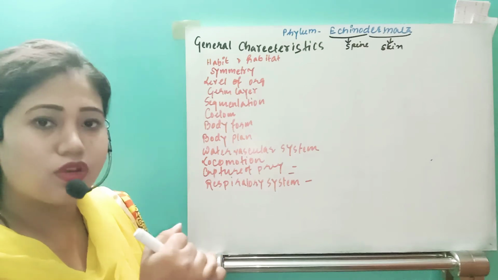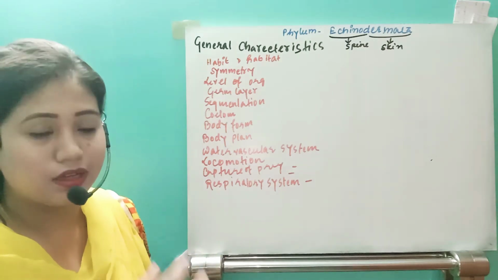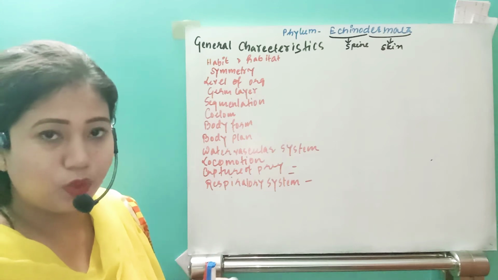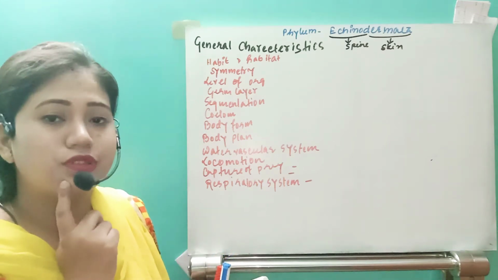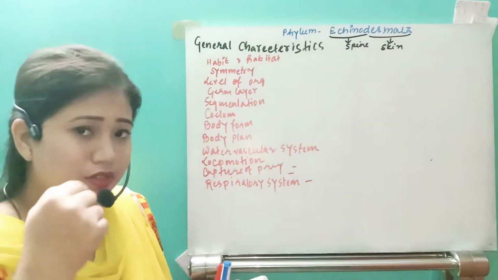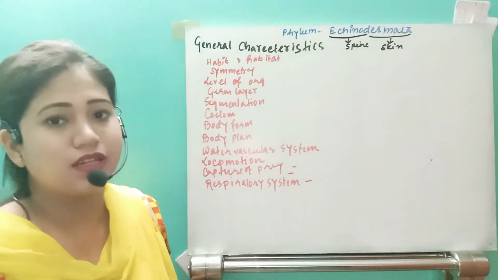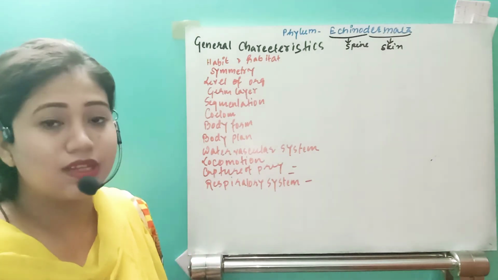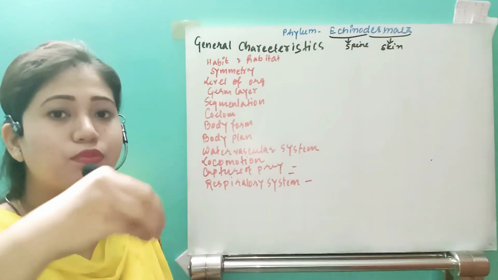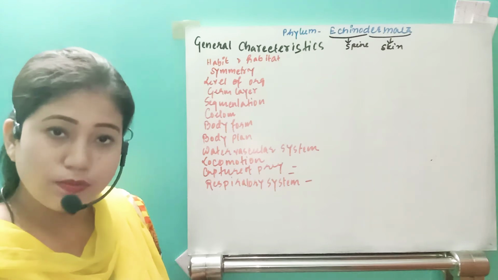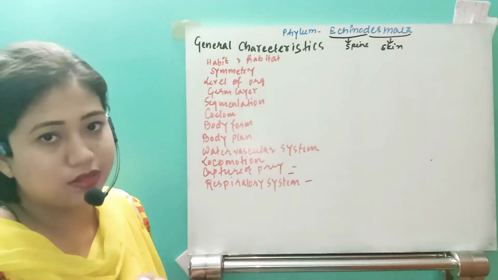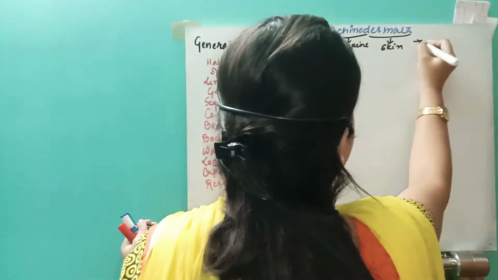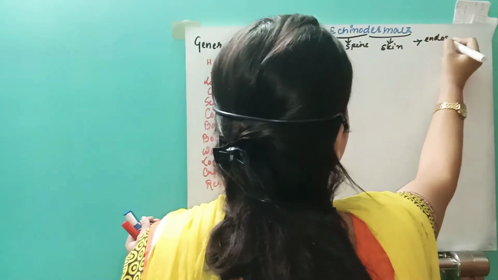So these organisms are going to have the endoskeleton, that arises from the inside. They are embedded. Suppose if you think about your teeth, teeth are embedded inside the socket, right? Similarly, in their case also, the skin is not going to have superficial spines. Those spines will actually arise from beneath. So they're going to have an endoskeleton. This is one point you have to remember.